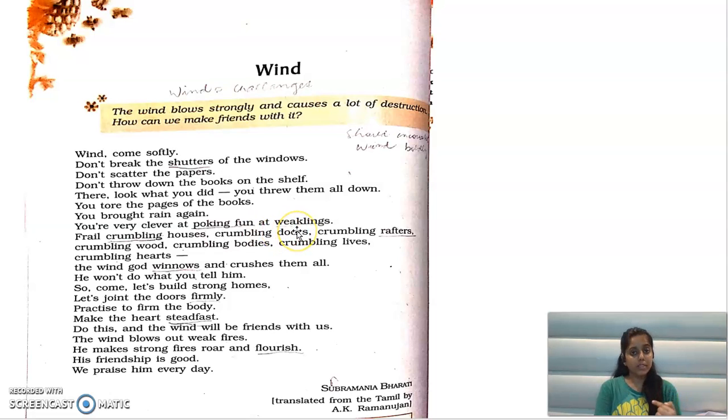you make fun of the weak things by making them fall down. Frail crumbling houses. Frail means weak. Crumbling means to break into pieces. Okay, to break into small pieces. Frail crumbling houses, crumbling doors, crumbling rafters, crumbling wood, crumbling bodies, crumbling lives. Okay, so what does wind do? Wind crumbles houses, it breaks houses into small pieces. It crumbles doors. It crumbles rafters. It crumbles wood. It crumbles bodies.